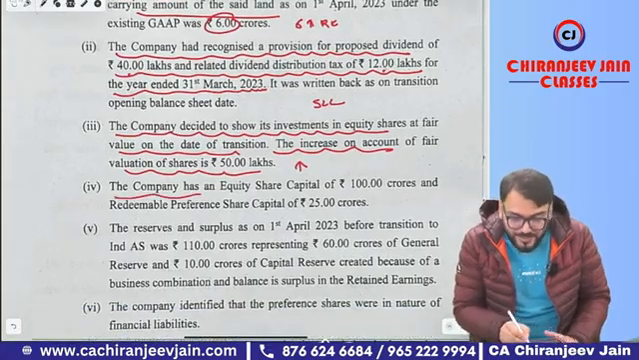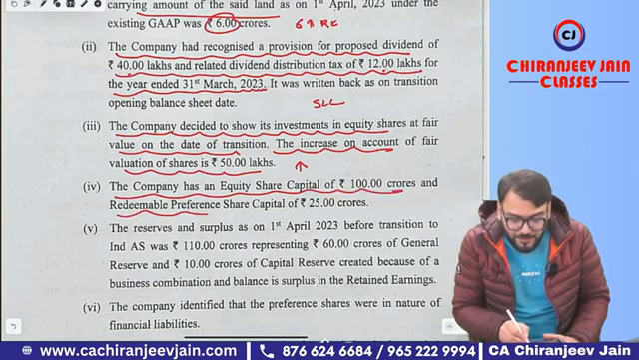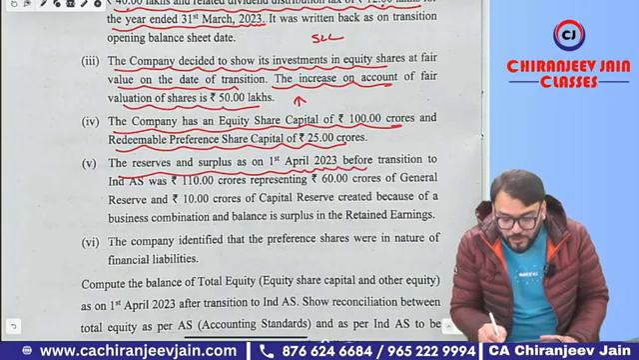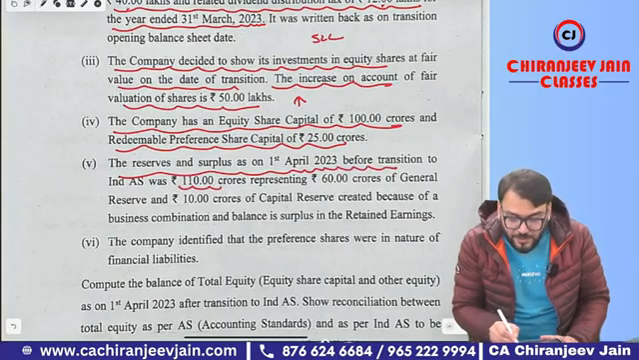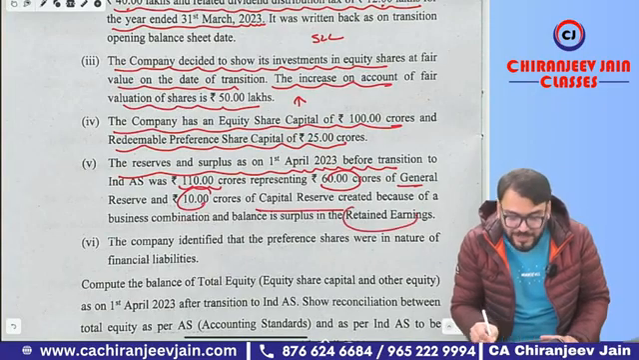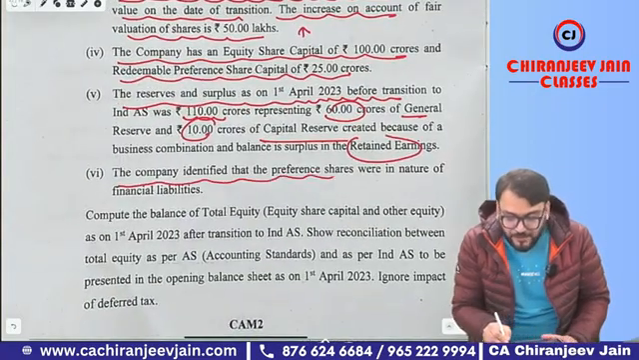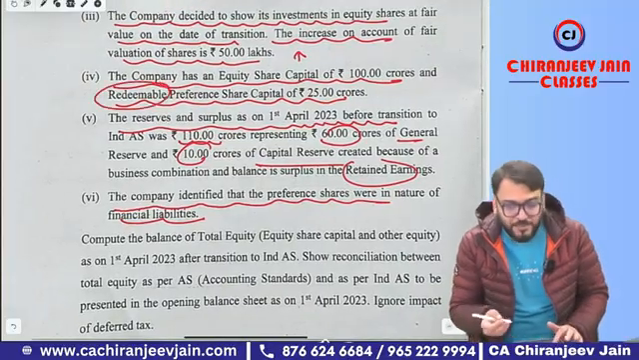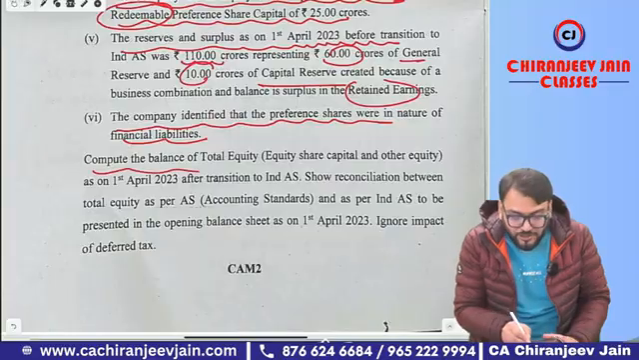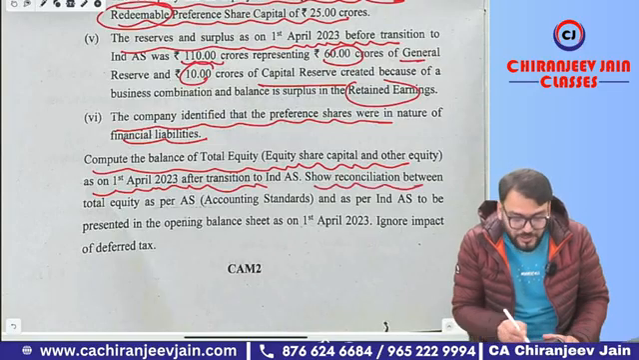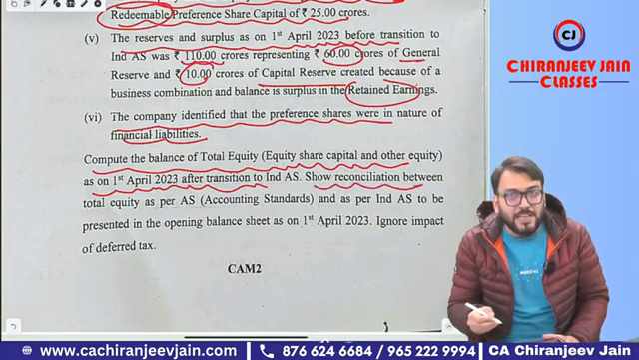Okay. The company has an equity share capital of 100 crore and redeemable preference share capital of 25 crore. The reserve and surplus as on 1st April 2023 is given as 110 crore. Out of that, 60 crore is general reserve and 10 crore is capital reserve, and the balance will be retained earning. The company identified the preference shares as in the nature of financial liability. Even though it is not given, it is redeemable, so it will be classified as financial liability. Compute the balance of total equity, that is equity share capital and other equity, as on the date of transition, and we need to show the reconciliation of equity as per AS with equity as per Ind AS.